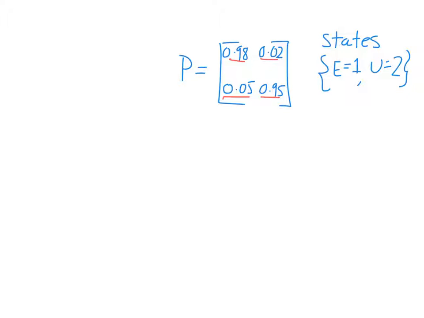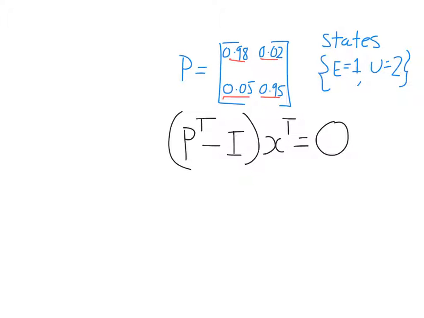Because we've only been dealing with column eigenvectors, we're once again going to find a column eigenvector of P transpose. So we solve (P transpose minus I) times some vector x transpose equals 0. Again, you can use a calculator for this.